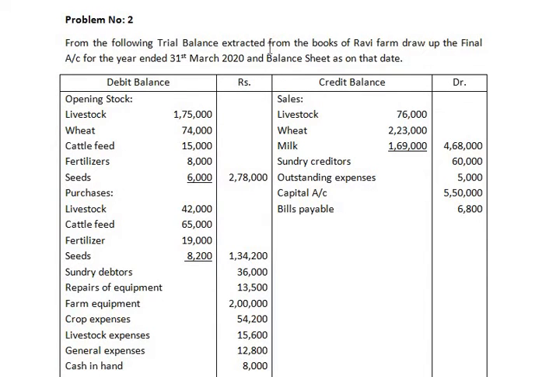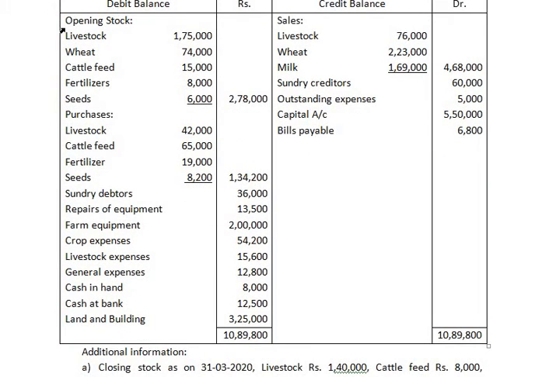From the following trial balance extracted from the books of Ravi Farm, draw up the final account for the year ended 31st March 2020 and balance sheet as on that date. Opening stock has to be debited to the crop and livestock account. Purchases has to be debited to the crop and livestock account. Sundry debtor, it is an asset. Repairs of equipment has to be debited to the profit and loss account. Farm equipment, it is an asset. Crop expenses has to be debited to the crop account. Livestock expenses has to be debited to the livestock account.